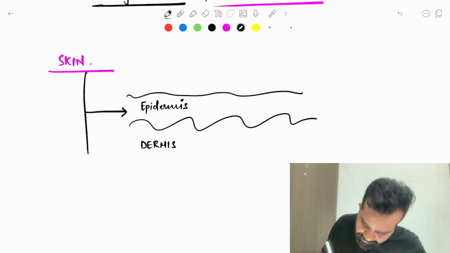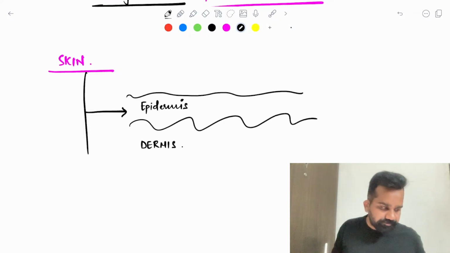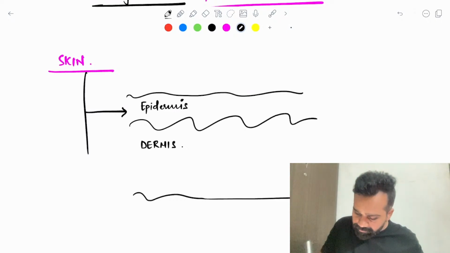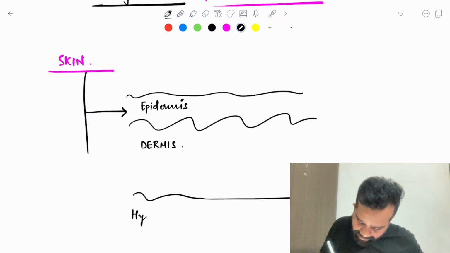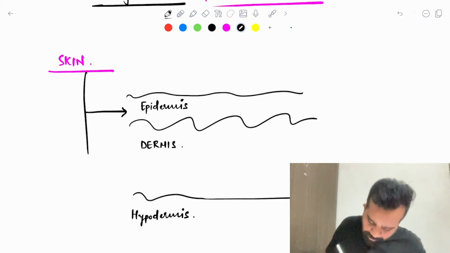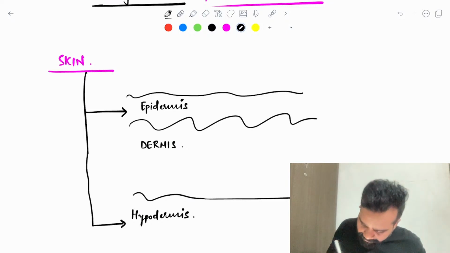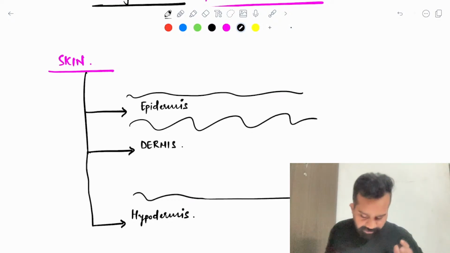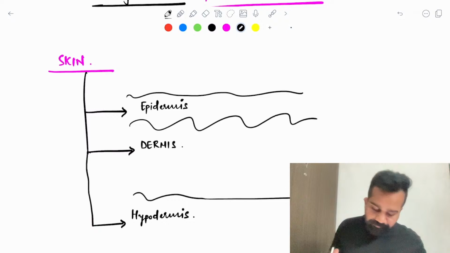Below it there is a dermis. And then we have hypodermis. We will be learning about these three layers of the skin: epidermis, dermis and hypodermis.